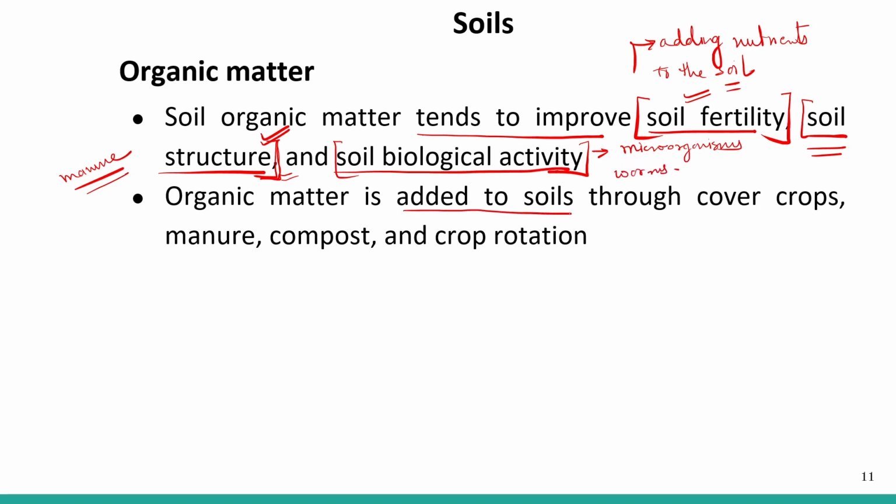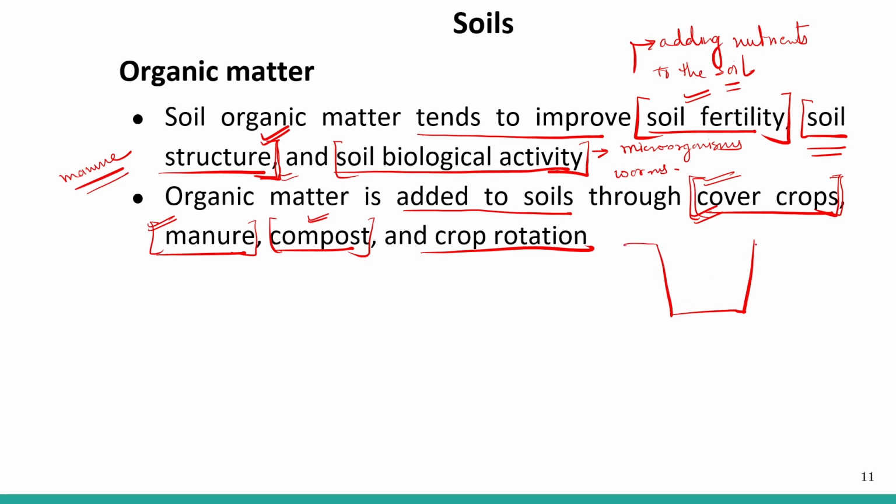Organic matter is added to soil through cover crops, manure, compost, and crop rotation. Sometimes we cover the crops with dead leaves, straw, everything. We also put manure from time to time in our cropland. We add compost. We can make compost in our farmland also. Whatever biological waste material we have, we can dig a pit in our cropland and deposit all that matter there, and there will be lots of microorganisms and worms present.